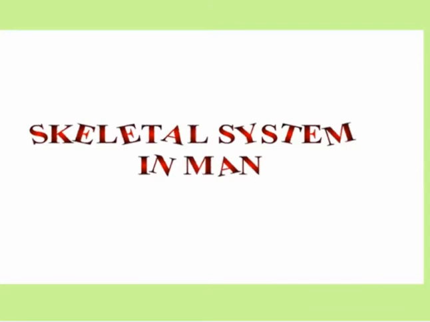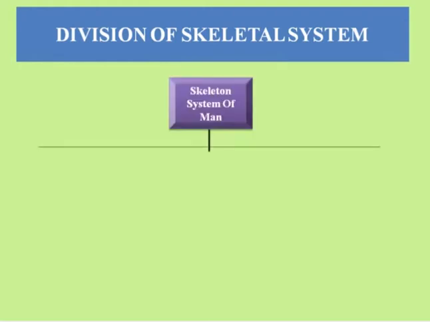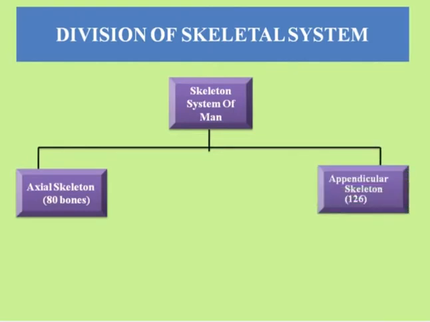Now, division of the skeletal system. Actually, the skeletal system of man is divided into two types. First one is the axial skeletal system, which consists of 80 bones. Another one is the appendicular skeletal system, which consists of 126 bones.